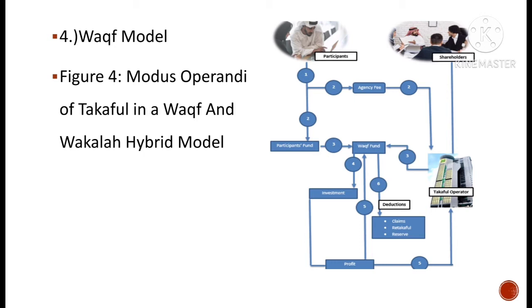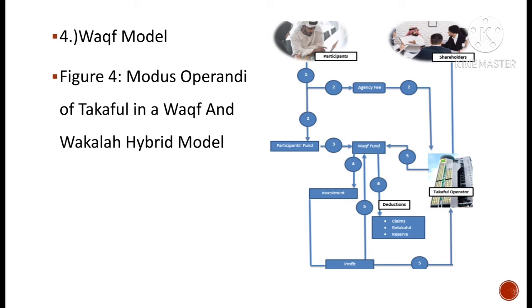In this model, the shareholders of the Takaful operator will initially make a donation to establish the Wakaf fund. The fund will be invested in Sharia-compliant investments and the return will be used for the benefit of the participants. The Tabaruk fund from the participants' special account also becomes part of the Wakaf fund. Therefore, a Wakaf fund consists of donations from shareholders and participants seeking Takaful protection. The combined amount will be invested and any profits earned will be returned to the same fund.